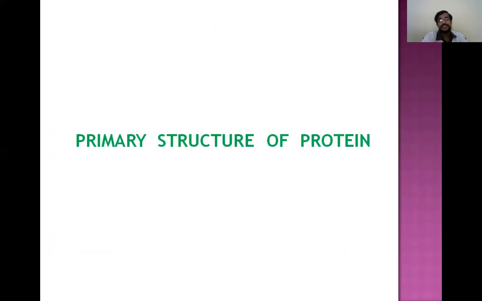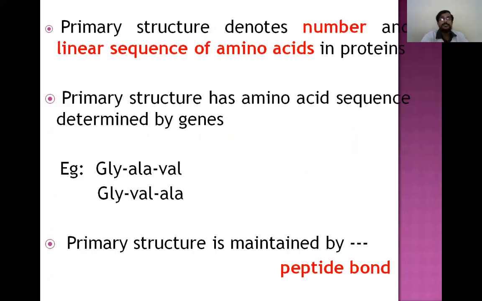So coming to the primary structure, the primary structure denotes the number and linear sequence of amino acids. You have to remember only the linear sequence of amino acids. The addition of amino acids in a sequence is denoted by the primary structure. And we know this primary structure is decided by the gene present on the DNA by transcription and translation. So how the codons are present on the DNA, the gene, and how the codons are transferred to the mRNA. Depending upon that, the amino acid will be added, and finally the protein will be formed.